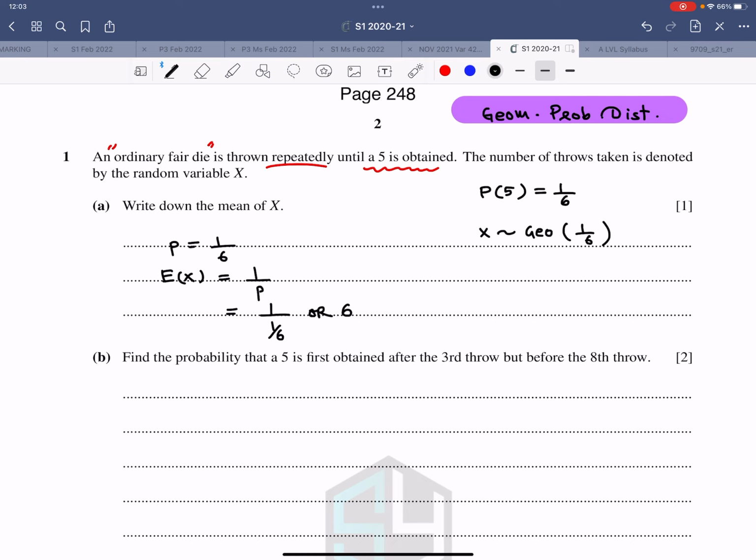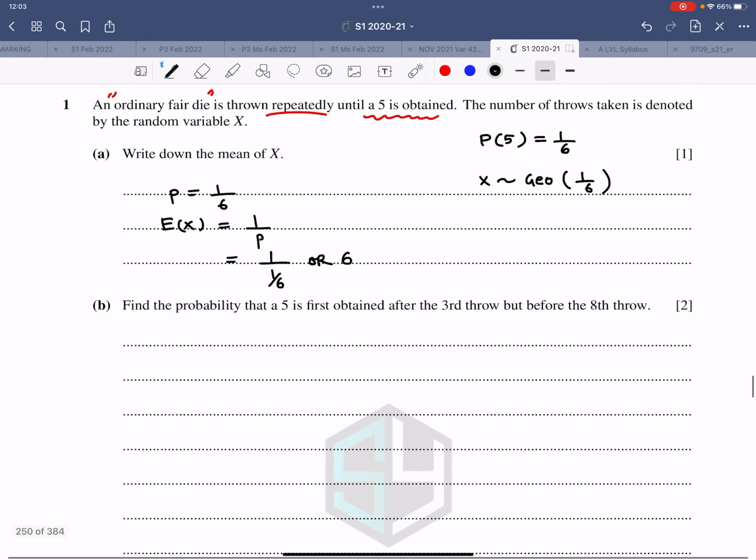Second part, find the probability that a 5 is first obtained after the third throw, but before the 8th throw. So it could be 4th, it could be 5th, it could be 6th, it could be 7th. So these are the 4 possible throws that you can have.